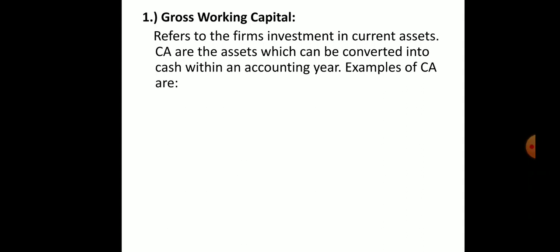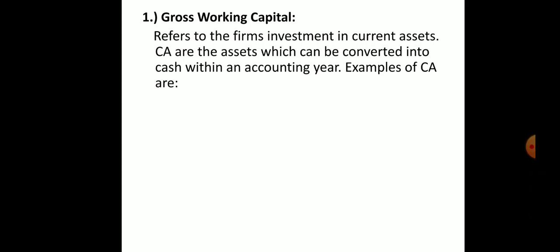We know working capital is current assets minus current liabilities, but for gross working capital we calculate only the total current assets of the business. Within 1 year we can easily convert them into cash.